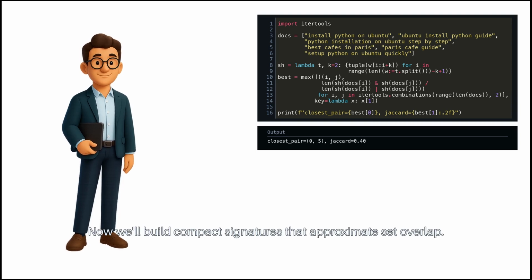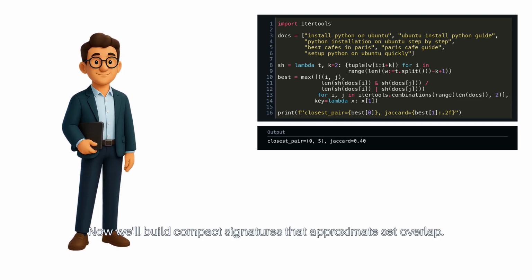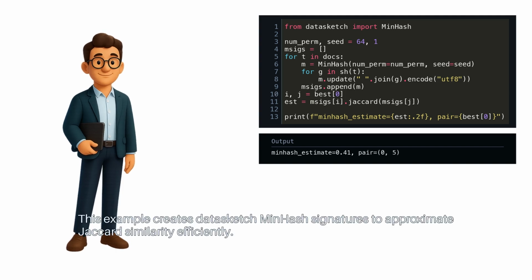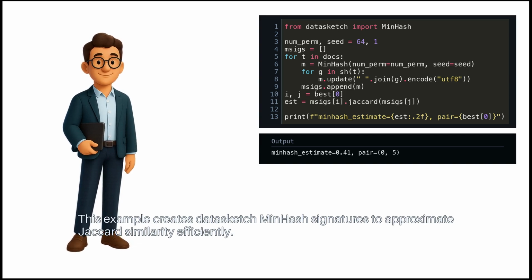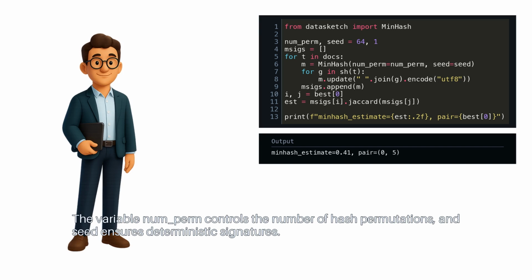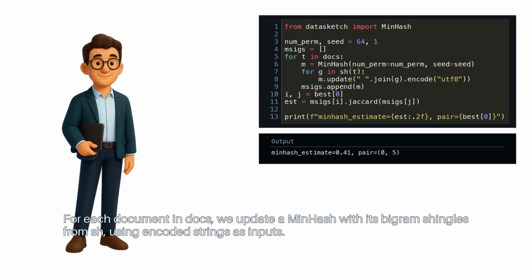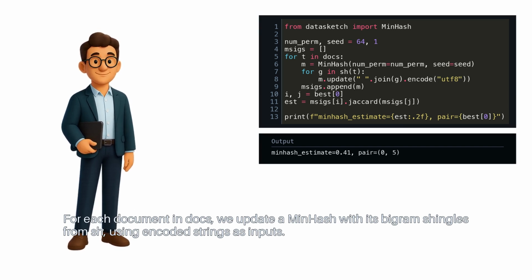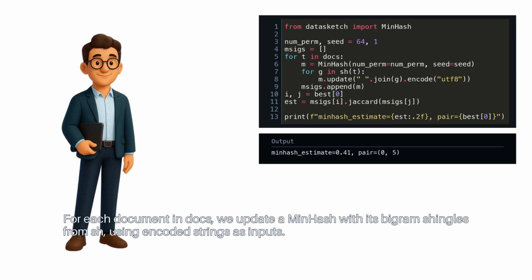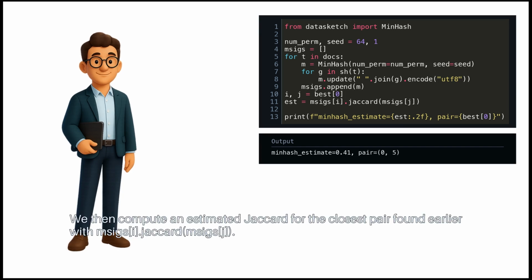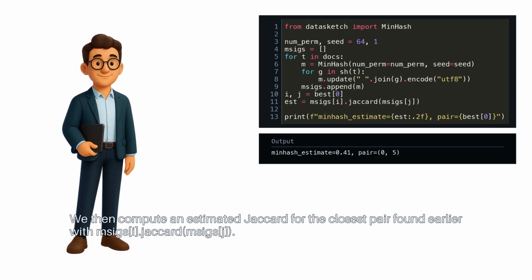Now we'll build compact signatures that approximate set overlap. This example creates Datasketch MinHash signatures to approximate Jaccard similarity efficiently. The variable numPerm controls the number of hash permutations, and seed ensures deterministic signatures. For each document in docs, we update a MinHash with its bigram shingles from sh using encoded strings as inputs. We then compute an estimated Jaccard for the closest pair found earlier with